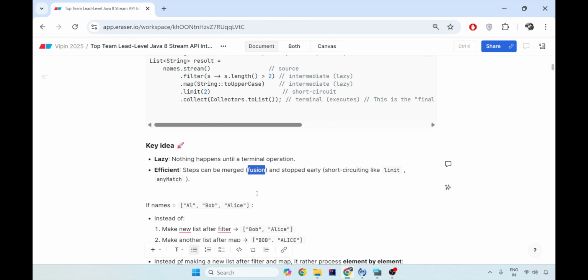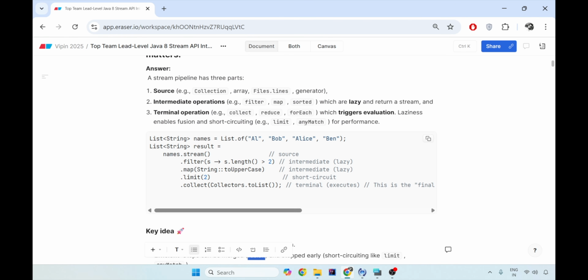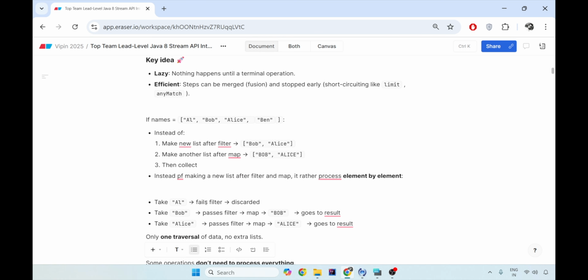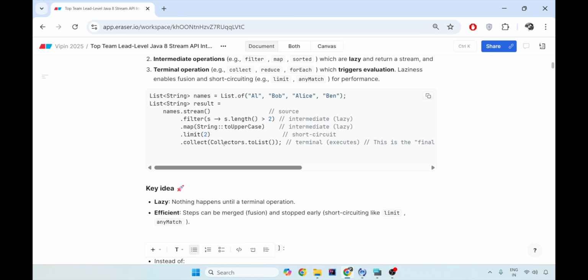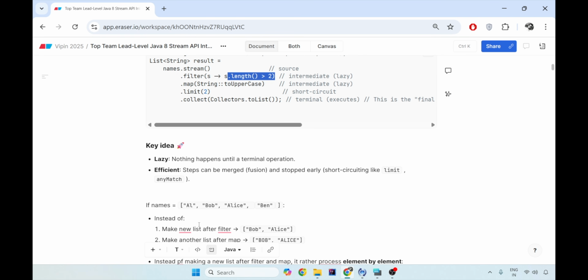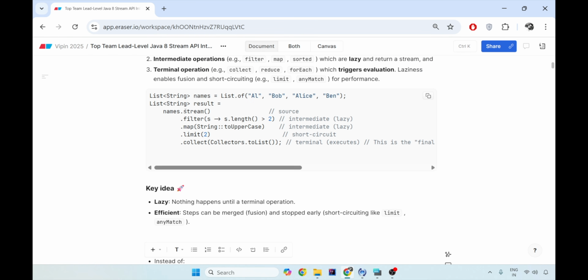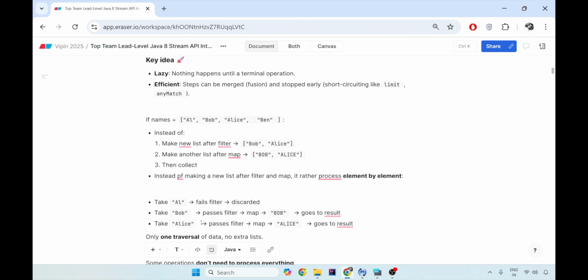So let me explain with this example. Suppose your names consist of Al, Bob, Alice and Ben. Now to filter, the first thing that happens here is to filter all those elements whose size is greater than 2. Al is not qualifying, but these three are getting qualified. Now you'd ask me, how is this processed? Is a new stream created after filter? Is a new stream created after mapping to uppercase, like Bob to uppercase, Alice to uppercase and Ben to uppercase, and at the end you collect it to a final list? The answer is no, this is not how it works.